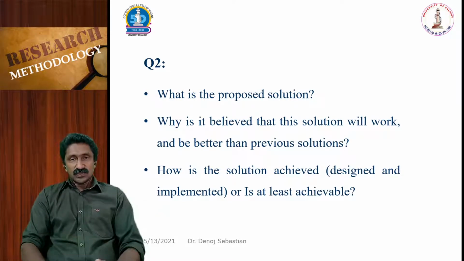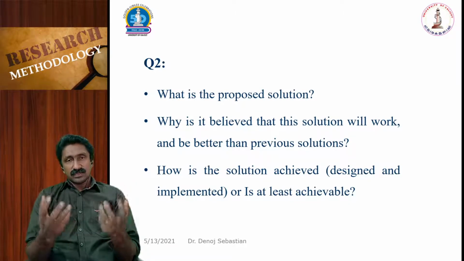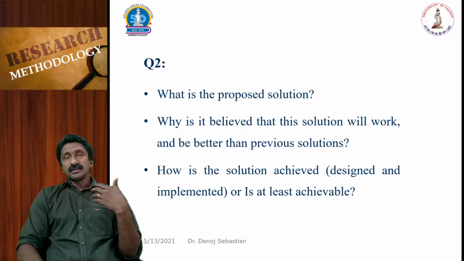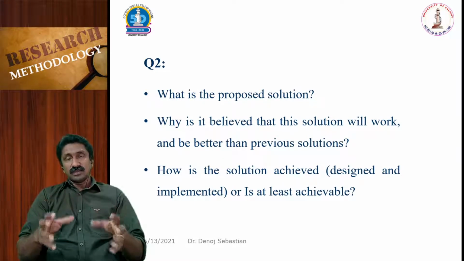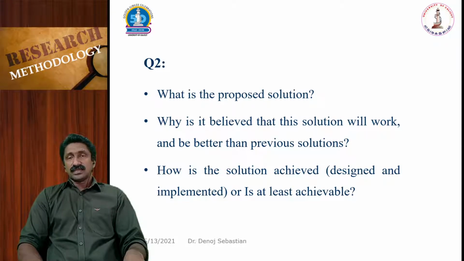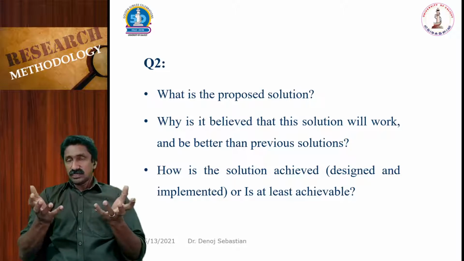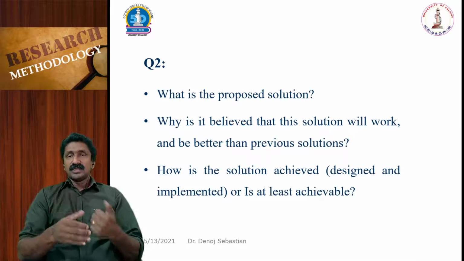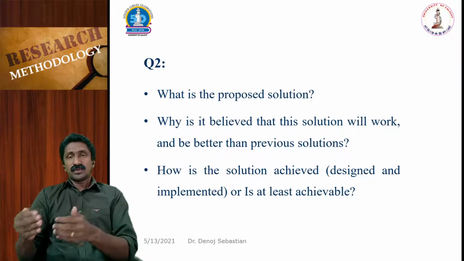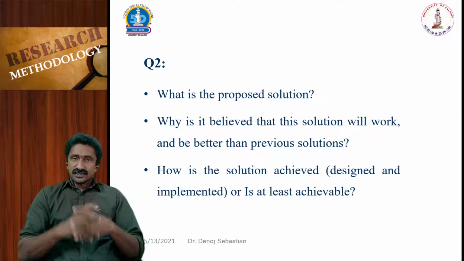So if you are proposing a solution, there should be some supporting evidence or supporting concepts that support this solution theoretically. So why is it believed that the solution will work better than the previous solutions that exist? And how is the solution achieved? That is, designed and interpreted, and is it at least achievable? So basically, if such a solution or method is there, then how is it to be designed, and even if you are performing it, is the target achievable or not? That type of question needs to be answered next.